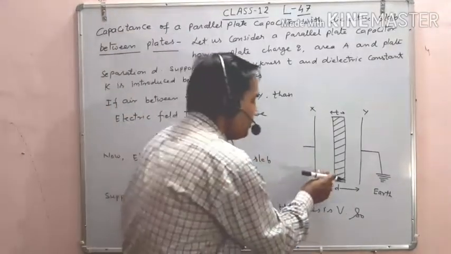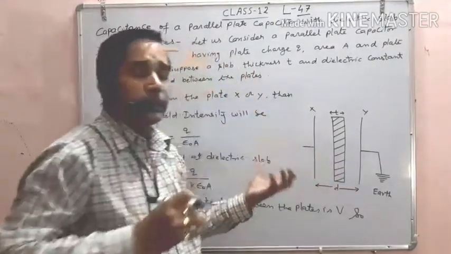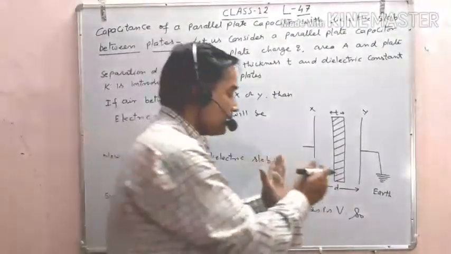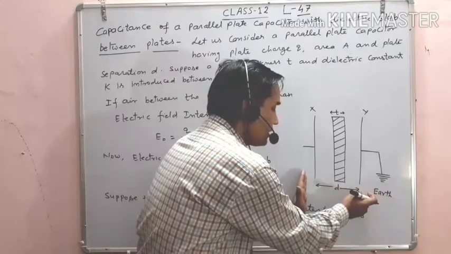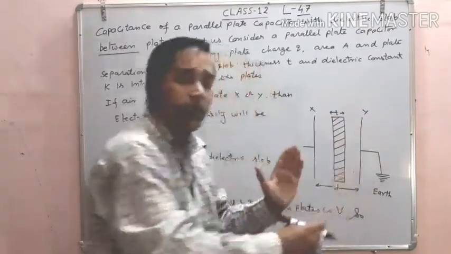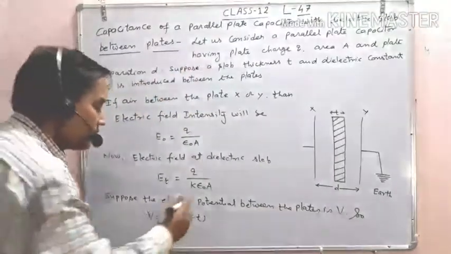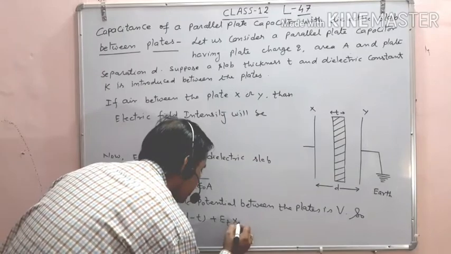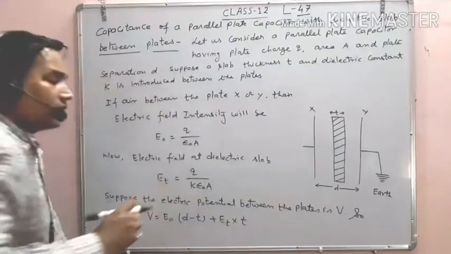So E naught, that means the air place, electric intensity at the place where the air is present. So now total separation is d and thickness t. So air portion distance is d minus t. So this one d minus t, and for dielectric, that is Et into separation t.